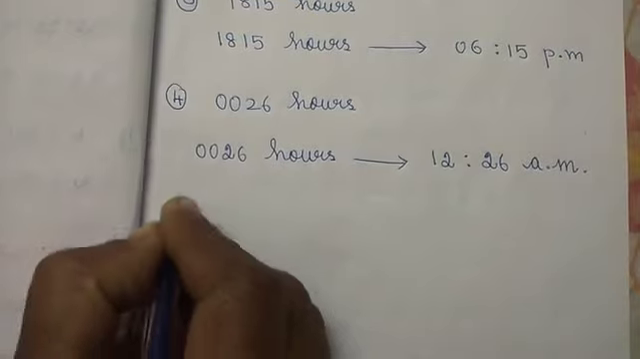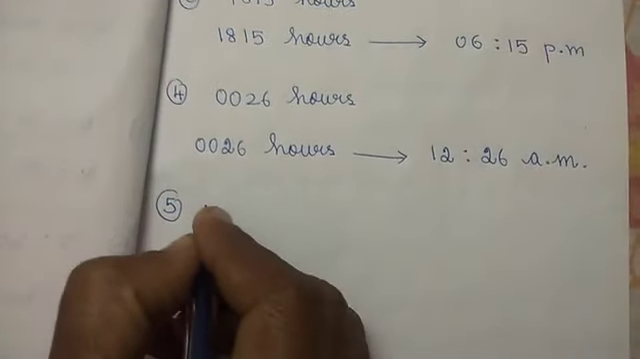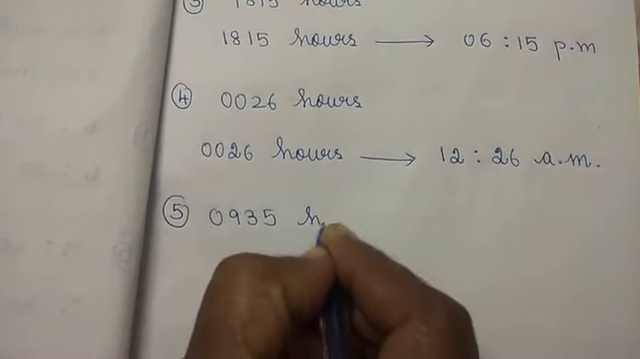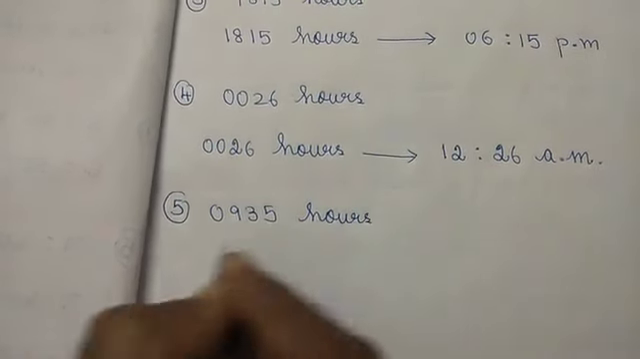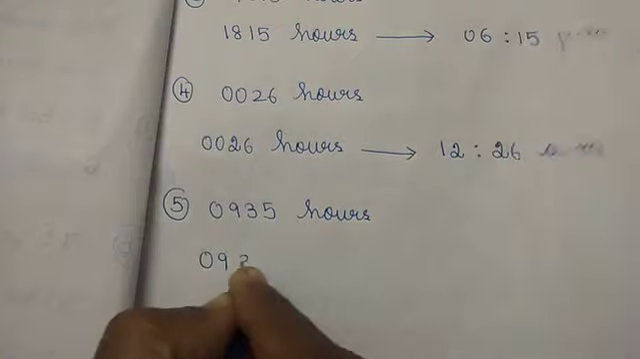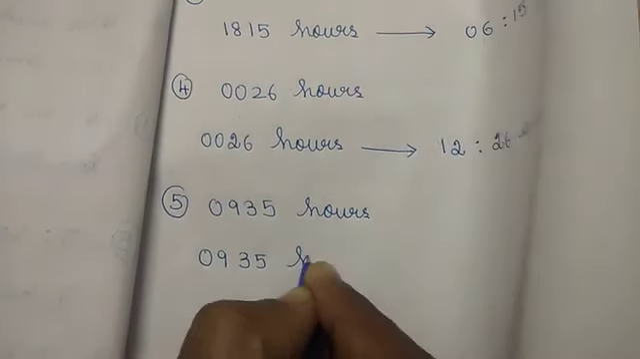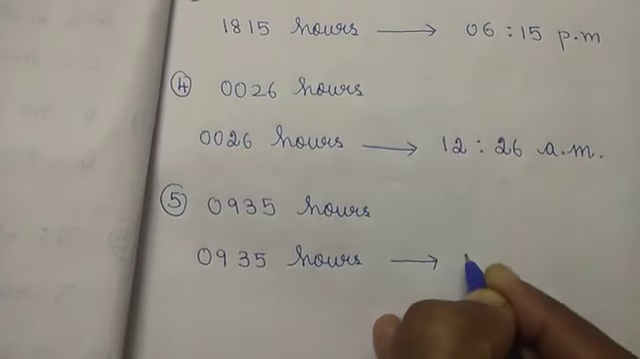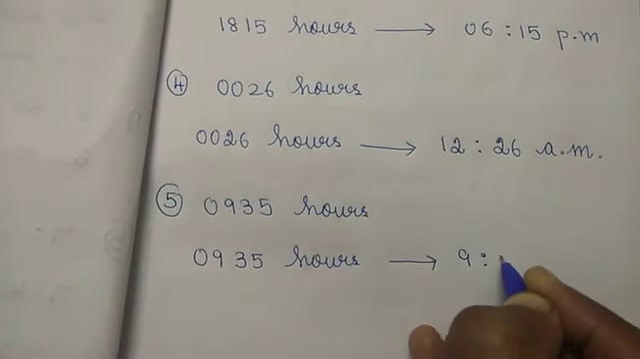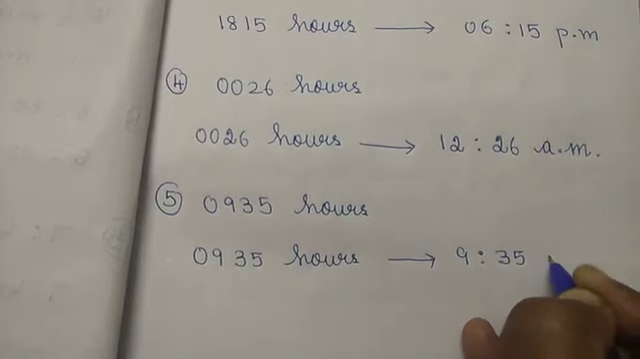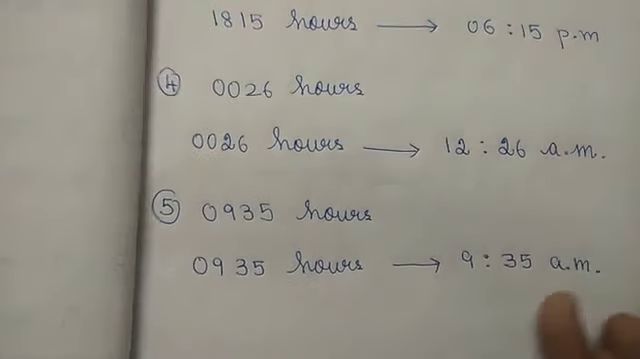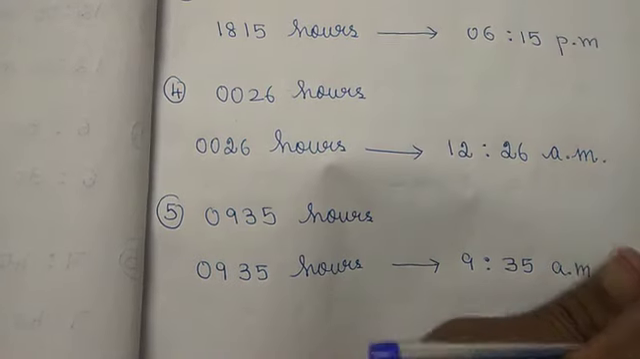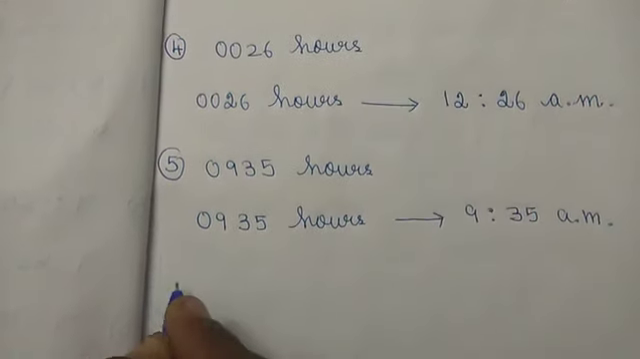Okay. The fifth sum, 09:35 hours. So 09:35 hours is very easy. What will come, children? 9:35 AM. Understood, children? 9:35 AM.